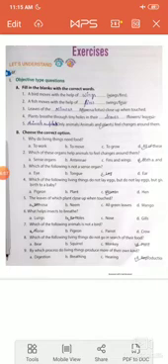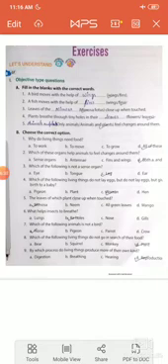And now the next exercise is choose the correct option. This is your exercise number B. In this exercise, you have to choose the correct option and tick it. Your question is, why do living things need food? Students, why do living things need food?